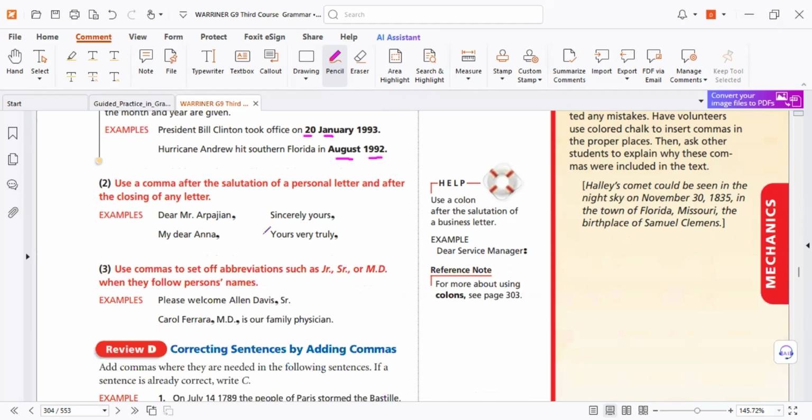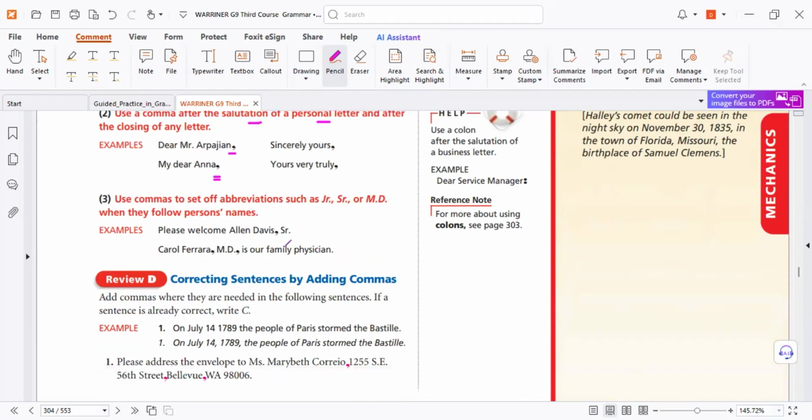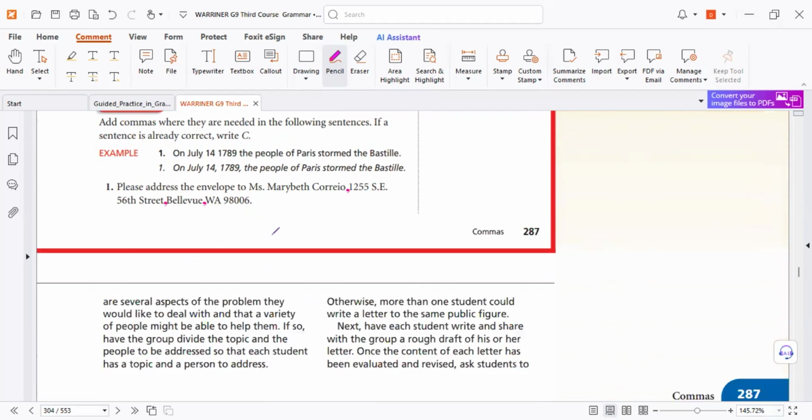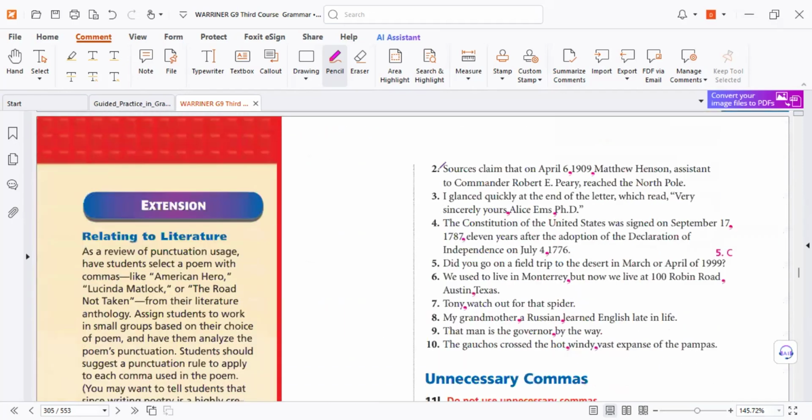As you know, when we write, like dear sir, for the salutation of a personal letter, you need a comma. Dear engineer John, so comma, and then write your letter. Something so easy. Here, of course, for the abbreviation, you can revise at home. Here are some mini exercises.